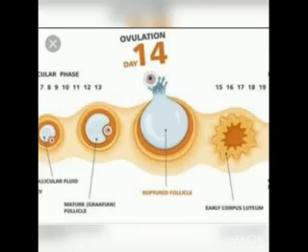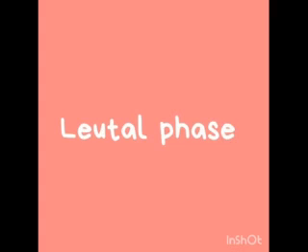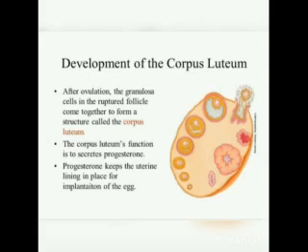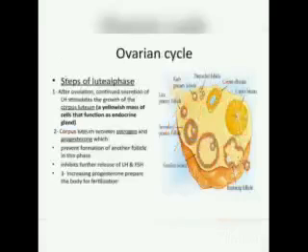And the last phase is the luteal phase. It is also called as the secretory phase. During luteal phase, the remaining part of the Graafian follicle is transformed into a transitory endocrine gland called corpus luteum. This corpus luteum secretes large amount of progesterone, which is essential for the maintenance of the endometrium.